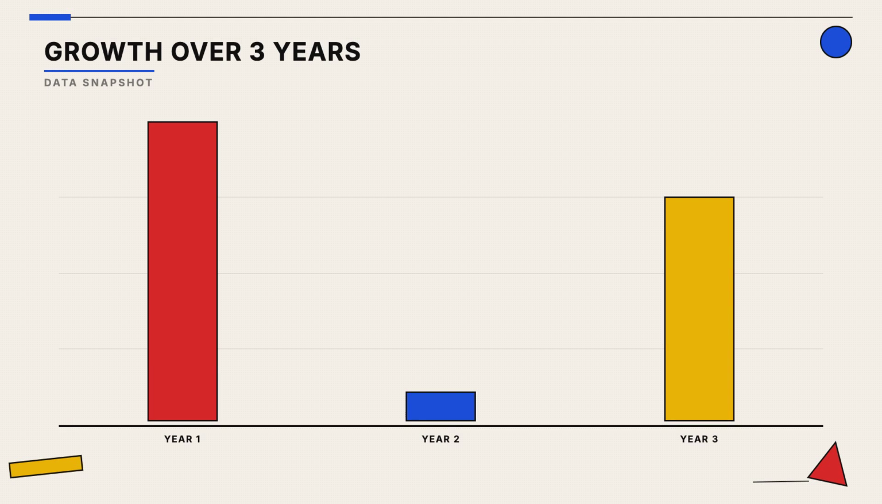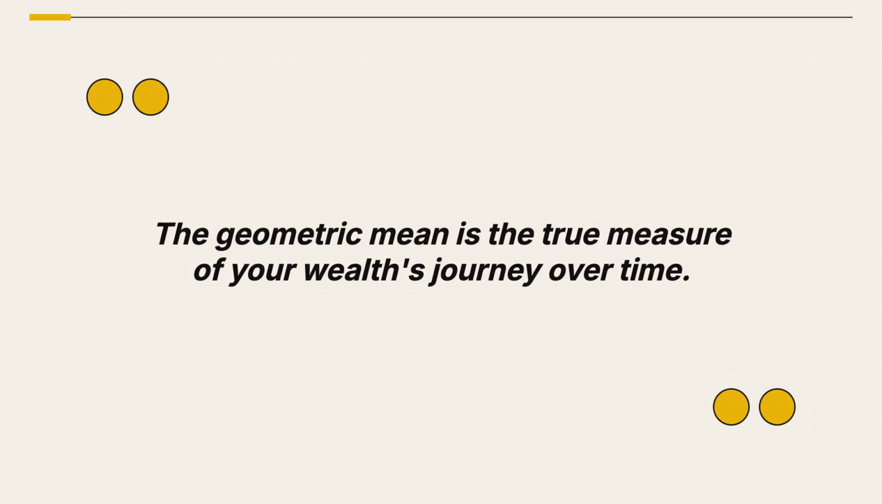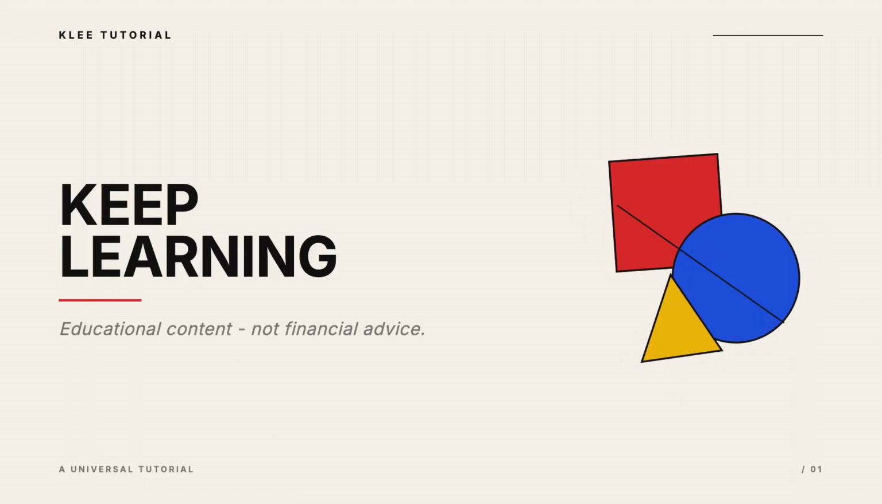The geometric mean shows what that average yearly growth actually looks like. Always look for the geometric mean when checking historical fund performance to avoid being misled by simple averages. Understanding these math concepts helps you make better sense of your investments.